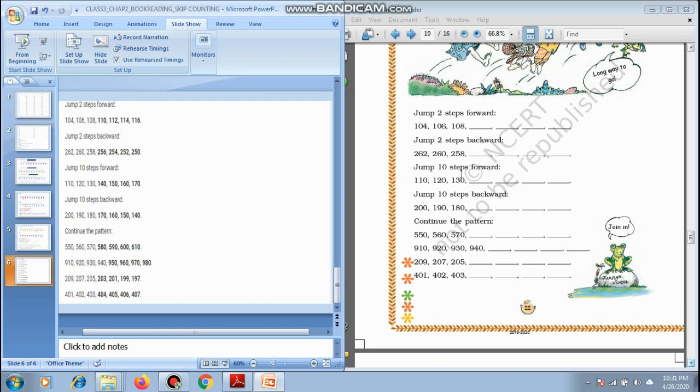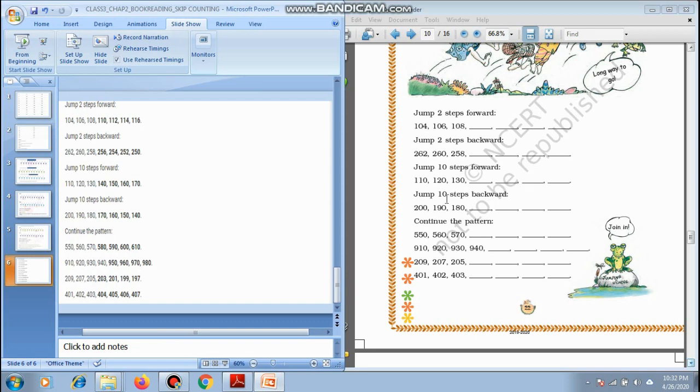Now let us do skip counting by 10 in the forward direction. So 110, 120, 130, 140, 150, like this here, 160, 170. So this will be your answer.